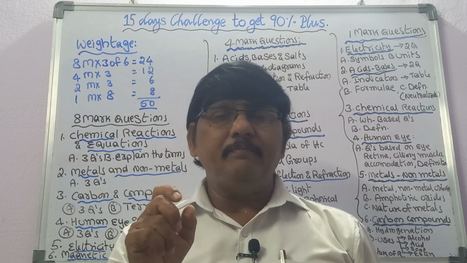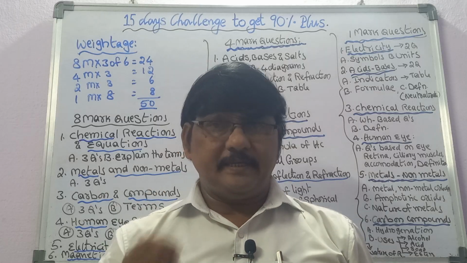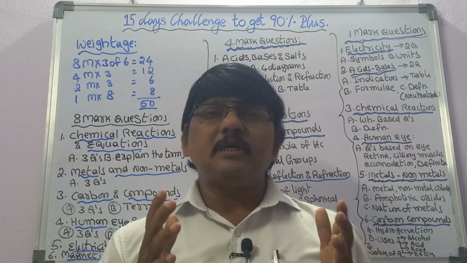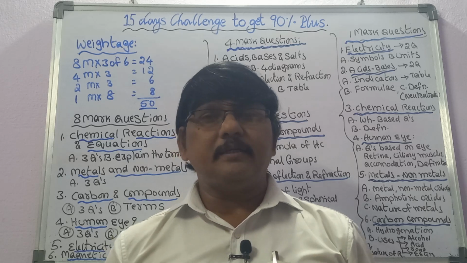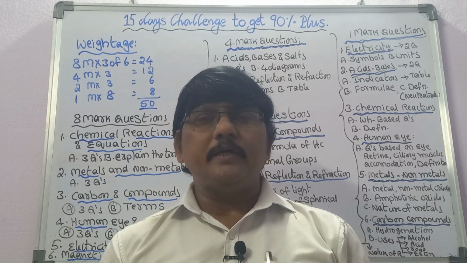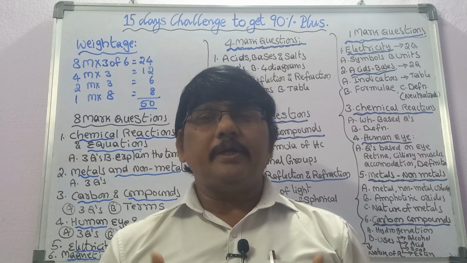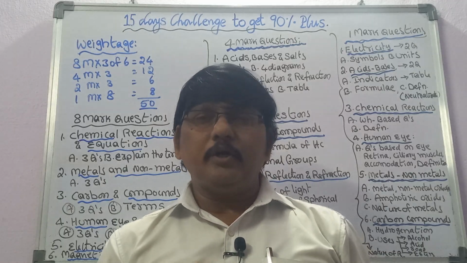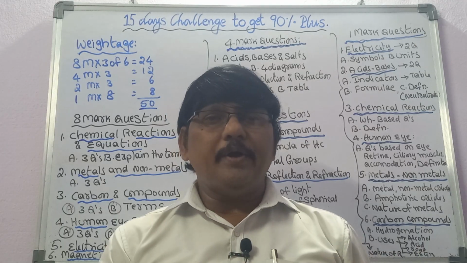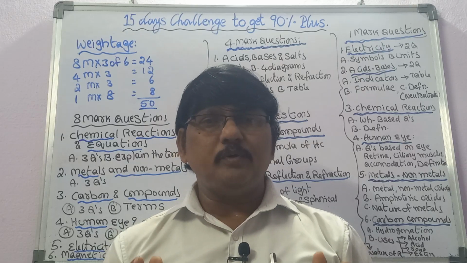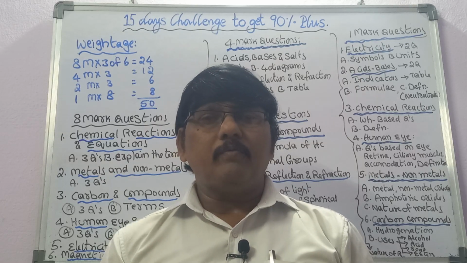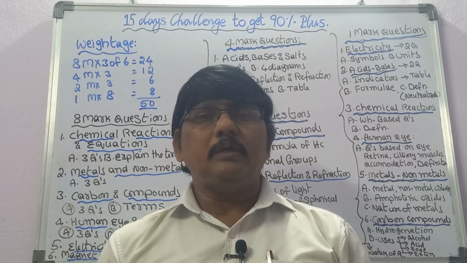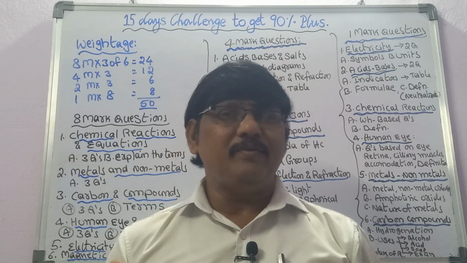First you should write the aim, next the apparatus required, and next the procedure. Here is the most important thing: you must write the procedure point-wise, and at the end write a conclusion. If possible, add precautions, supported by a diagram. The diagram has to be drawn very neatly with proper labeling. This will be sufficient, and then 100% you will be given 8 marks.